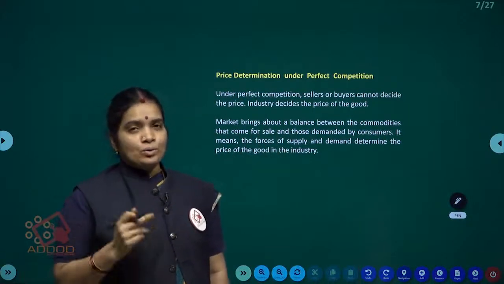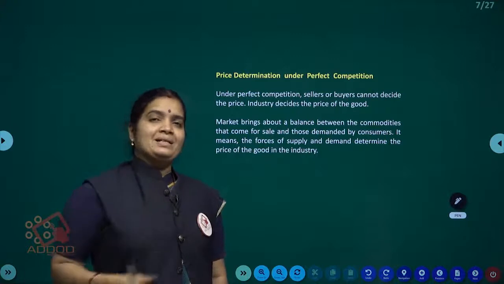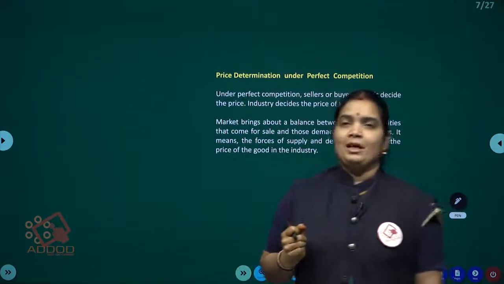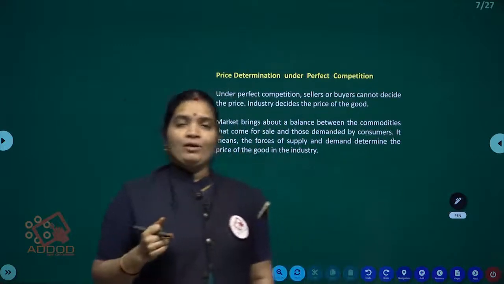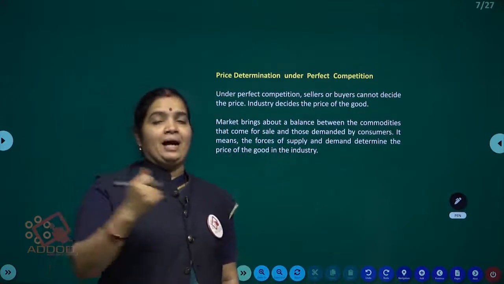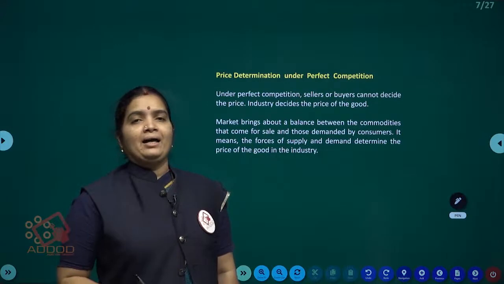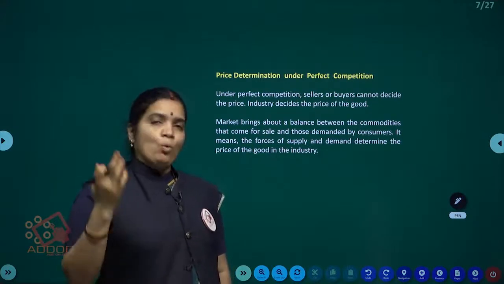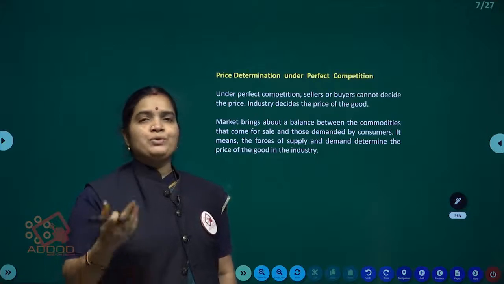First, again we will discuss demand. What is demand? It is the purchasing capacity at a given price, given place, given time. That is called demand. Now we will discuss the law of demand. What is the law of demand? Law means rule.